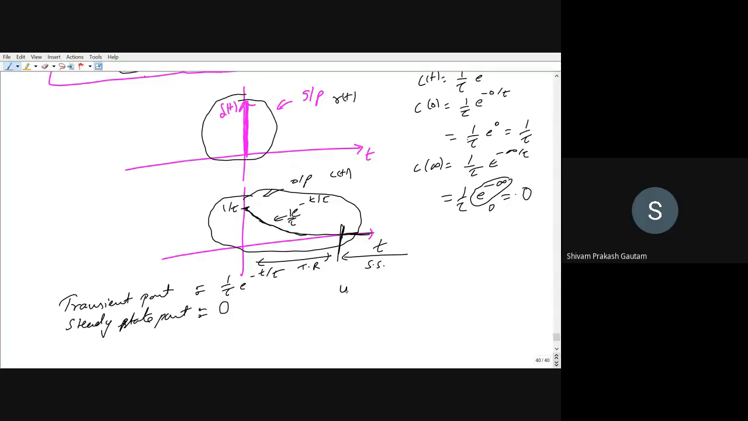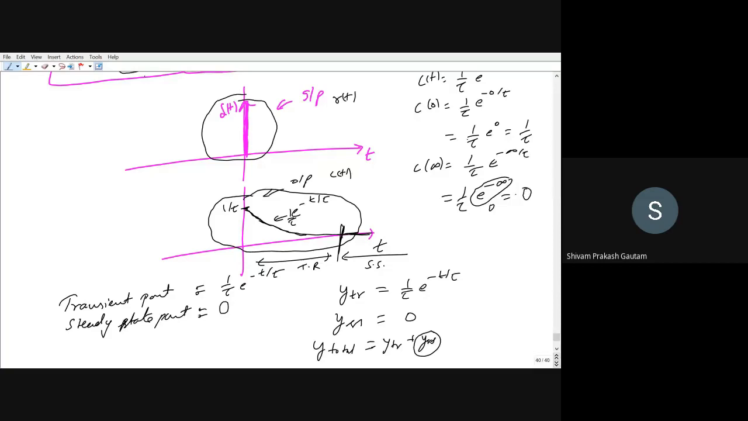So I can write Y_TR, that is transient. Y_TR is 1 by tau e to the power minus t by tau. And Y_SS, that is steady state, is zero. So Y total is equal to Y_TR plus Y_SS. So this response I have divided into two parts, transient response and steady state. So for the first order system with impulse input, the steady state response is zero, which is obvious.